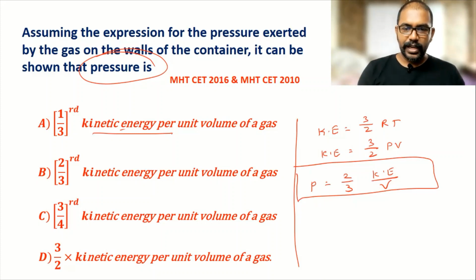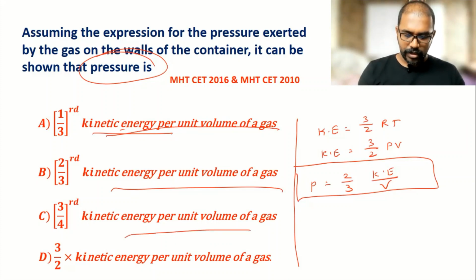So everywhere it is written kinetic energy per unit volume, but here 2 by 3, and 2 by 3 is written in option B. So option B is the correct option for this question.